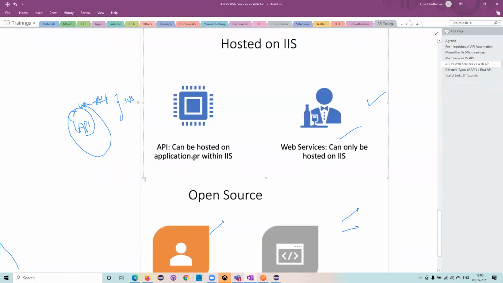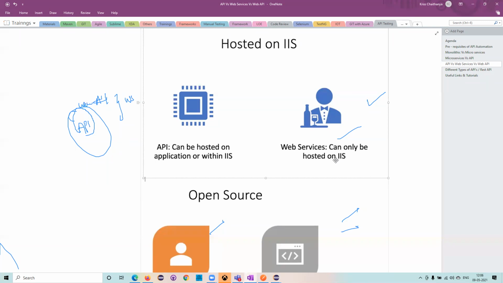So now this is what he was saying, that APIs can be hosted on the application or within the IIS. Means every system will have its own IIS inside any Windows machine. By default, we will be having the IIS in our system, so that I can host it in my machine and then I can access that one. Whereas the web services can be only hosted on IIS. See, now you are making our own system as a server, and then it can be accessed by anyone. But whereas the web services, they have to be hosted particularly on the IIS only.